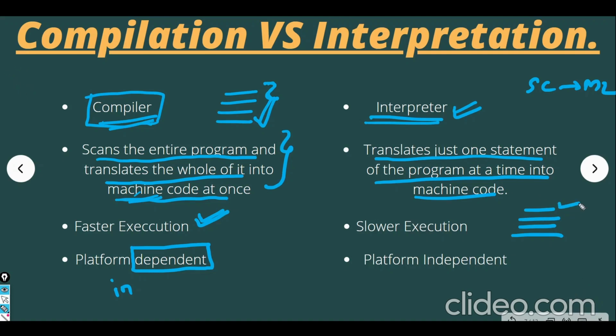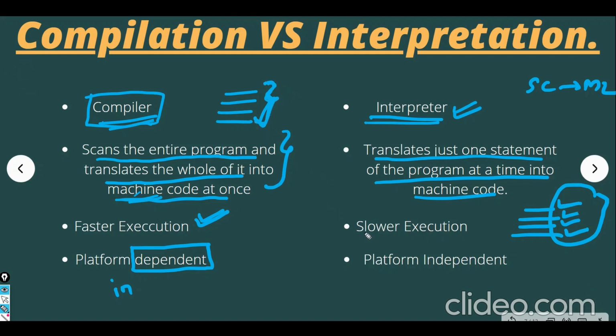It will execute the first line, meaning it will convert the first line to machine code, then move to the second line, then the third line, then the fourth line. So this is one line at a time, right? It is one statement of a program at a time converted into machine code. So the interpreter converts a single line, and the compiler converts a complete code at once.